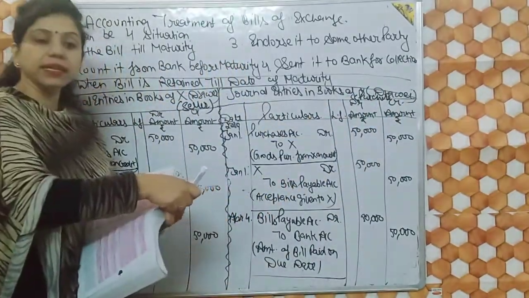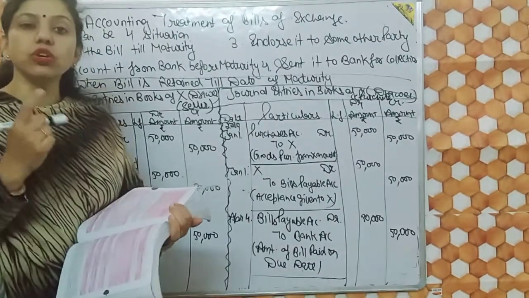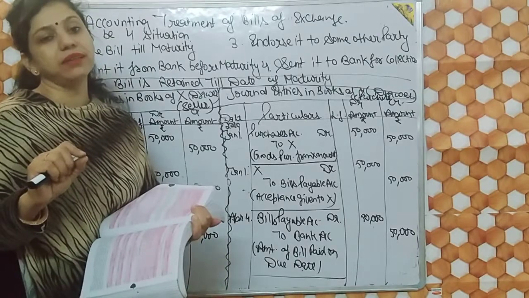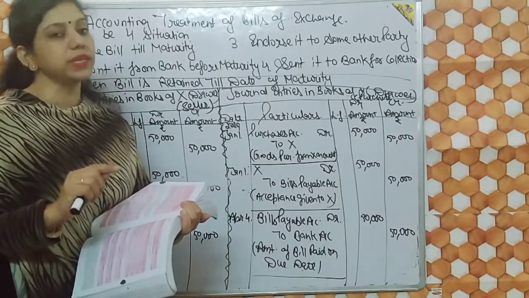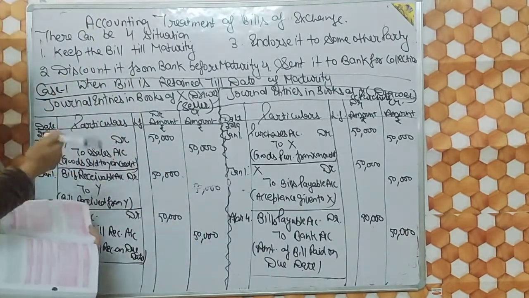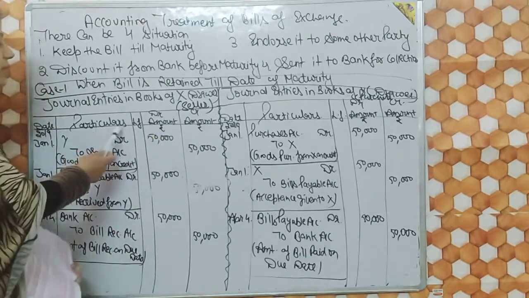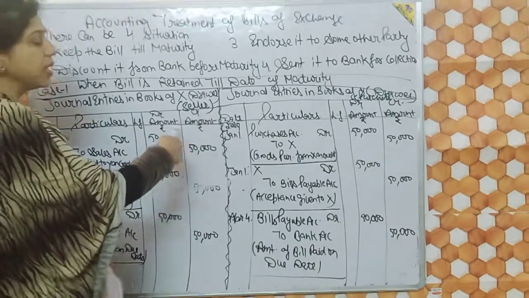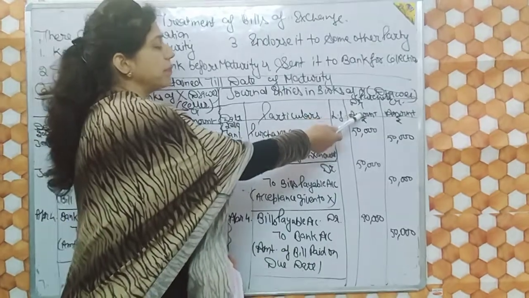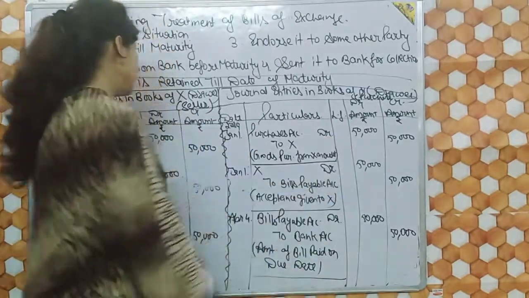So you have to make the journal entries in both books. The manner is that just read the statement and simultaneously do the journal entries. Then this chapter will become very easy. So first we have to prepare the format: date, particulars, ledger folio, debit amount, credit amount. Similarly, in case of purchaser, we will do date, particulars, ledger folio, debit amount and credit amount. Don't forget to write rupees in the column of amount.